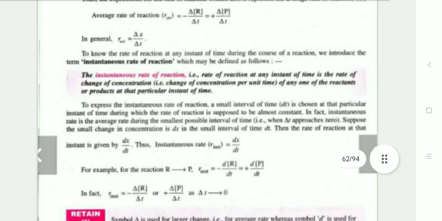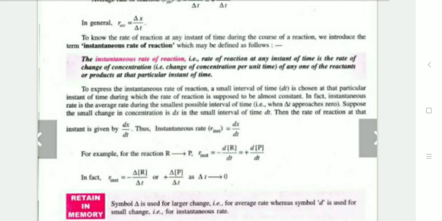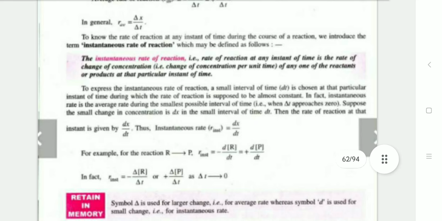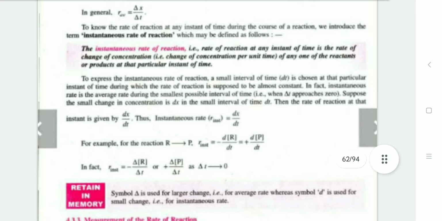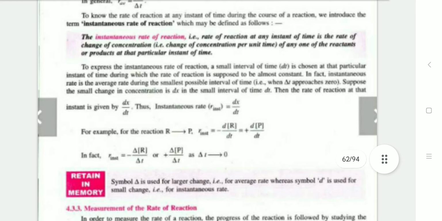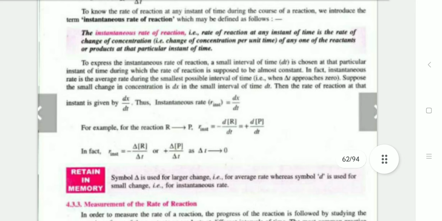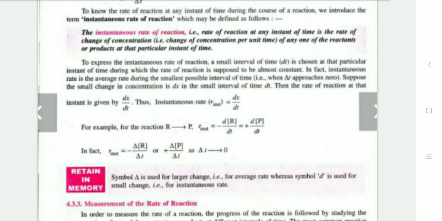The instantaneous rate of reaction can be defined as the rate of reaction at any instant of time, that is, the change of concentration per unit time of any one of the reactants or products at that particular instant of time. To express the instantaneous rate of reaction, a small interval delta t is chosen around a particular instant of time, during which the rate of reaction is supposed to be almost constant. In fact, the instantaneous rate is the average rate during the smallest possible interval of time.